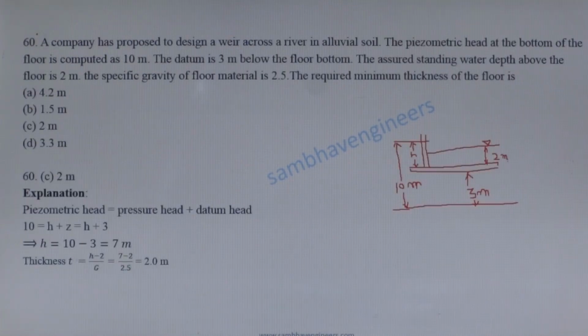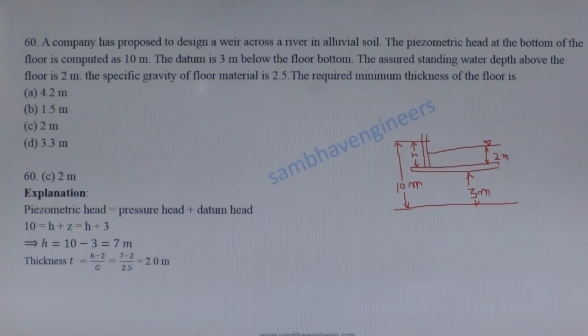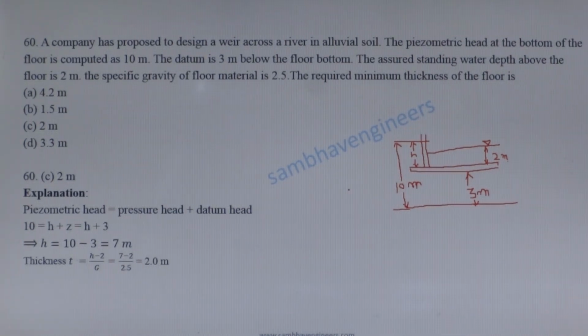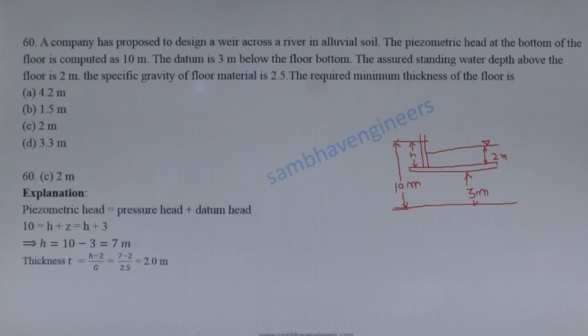Next question. A company has proposed to design a weir across a river in alluvial soil. The piezometric head at the bottom of the floor is computed as 10 meter. Here is the bottom of the floor and piezometric head is equal to 10 meter. The datum is 3 meter below the floor bottom.